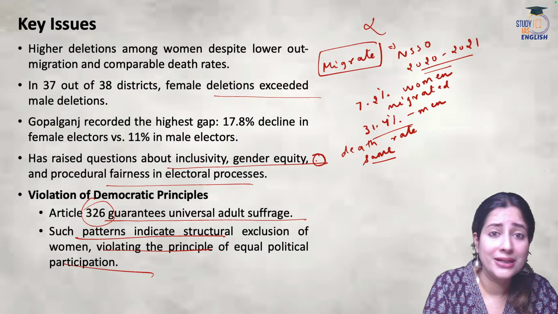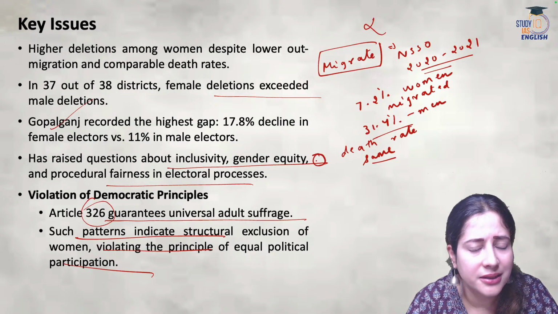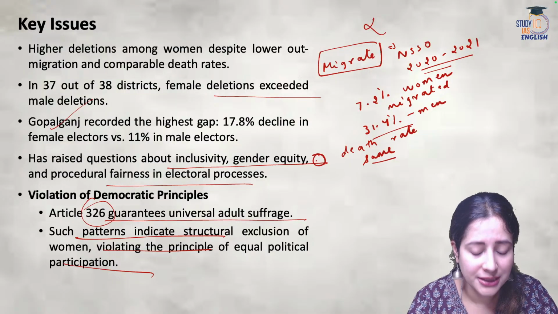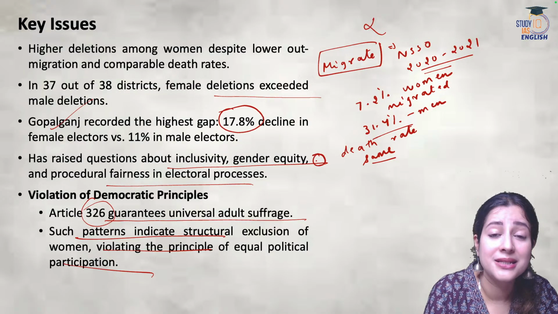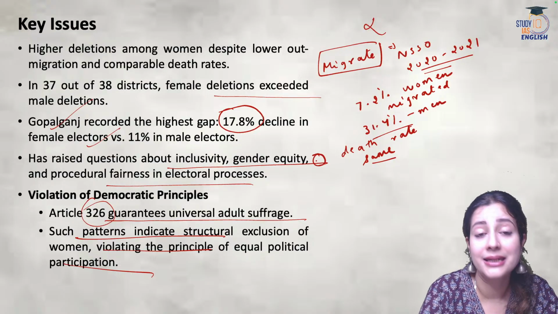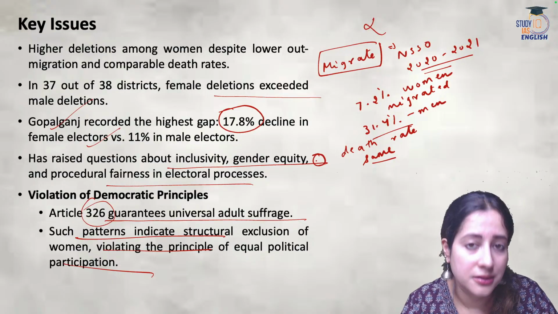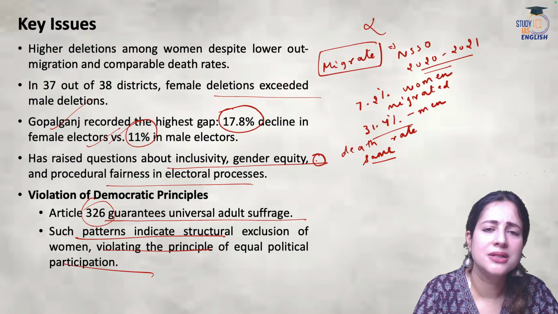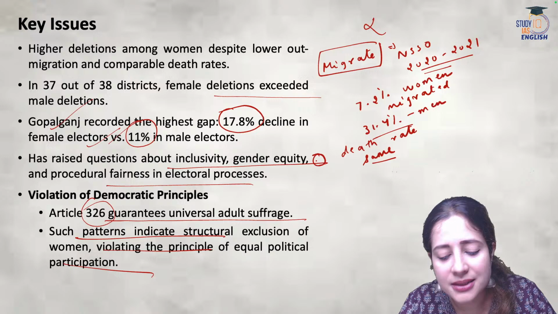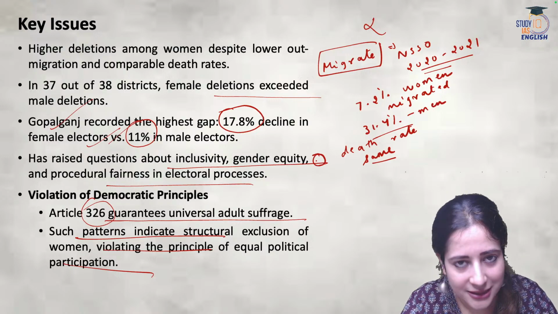For example, one district has been highlighted in the article, Gopalganj. It was noted that here, in the last few years, there is a 17%, almost 18% decline in women electors, women who vote, as compared to men. Male voters only 11% decline in the same period. So you see, there is a clear cut disparity.